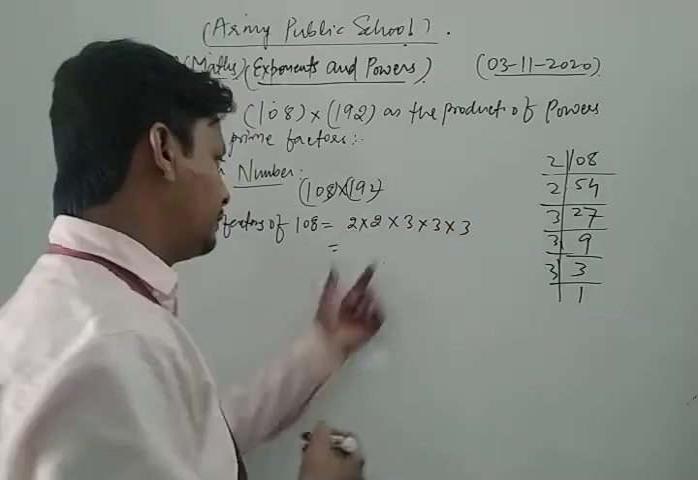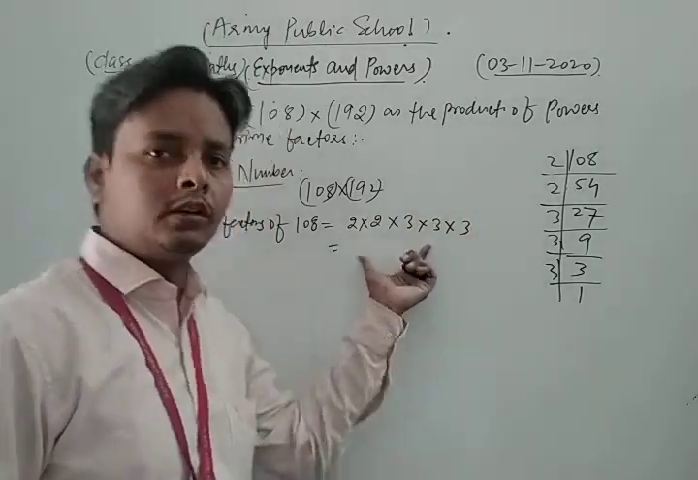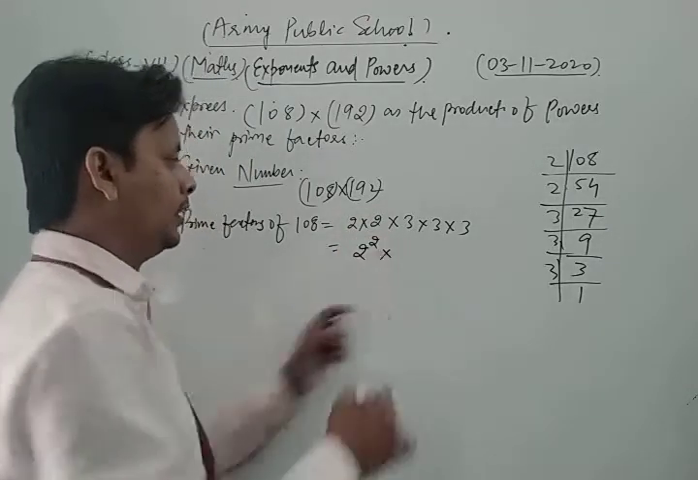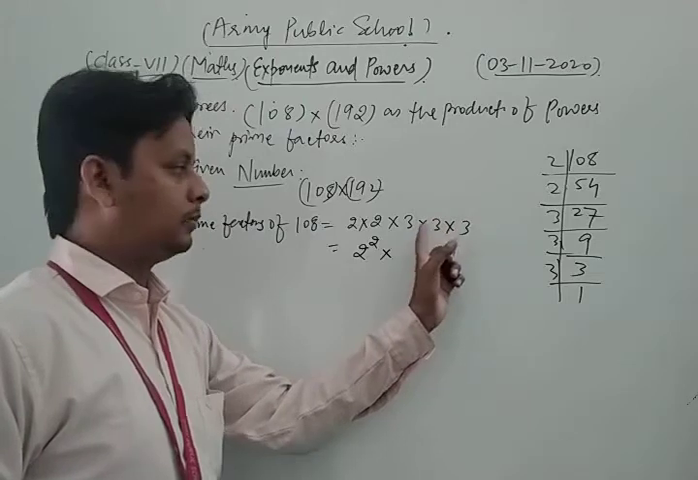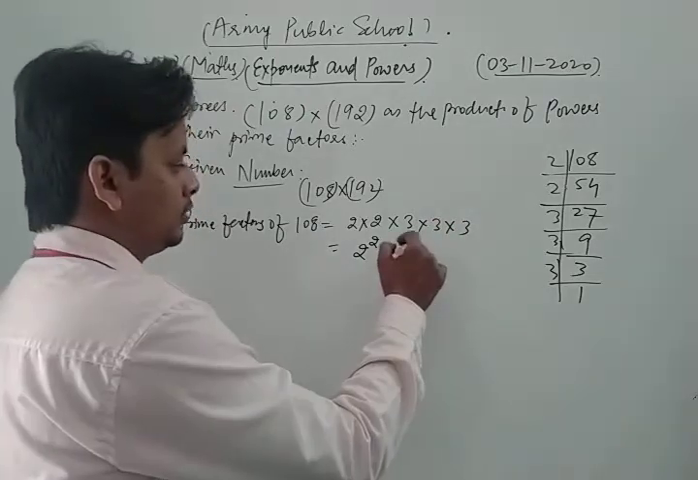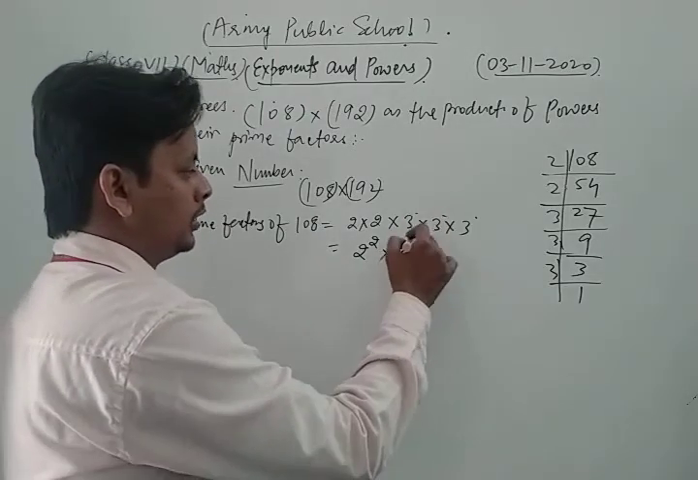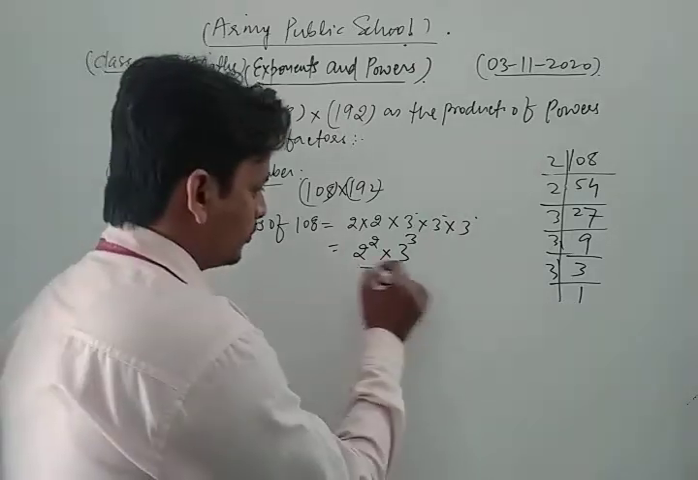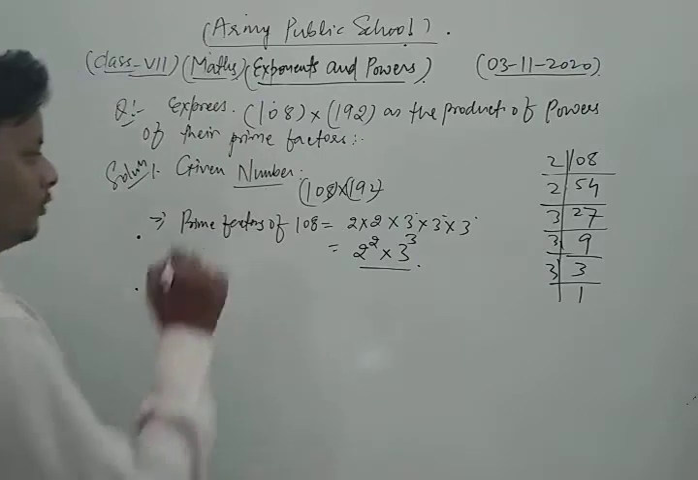Now we apply the laws of exponents. So we get what? Here the bases are the same, so 2 power 1 plus 1, 2 power 2. Into 3 to the power 1, 2, 3. We write 2 power 2 into 3 to the power 3. Okay, now these are the prime factors of 108.